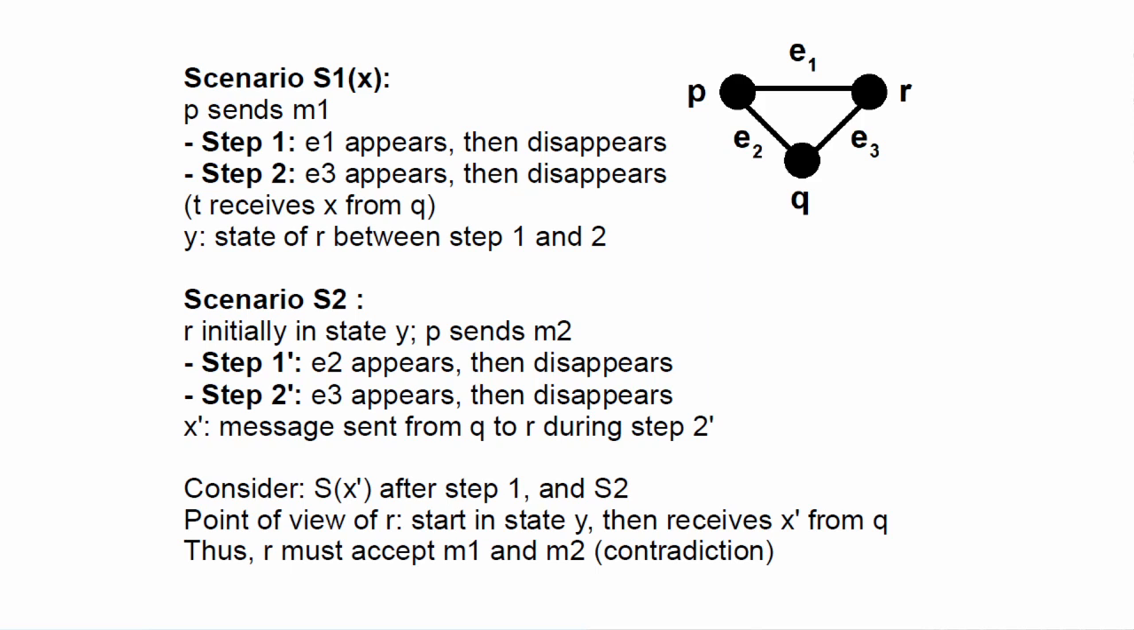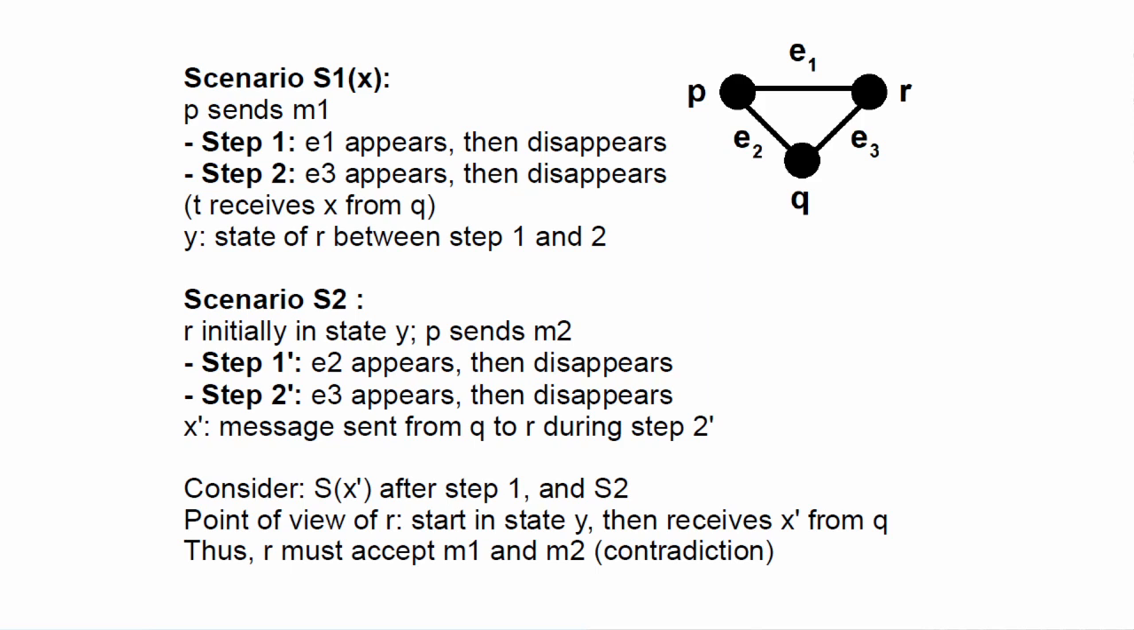Okay, and let's call y the state of R between step 1 and step 2. Note that y is independent of x because R has not interacted with Q at this point. Now, consider a second scenario S2.